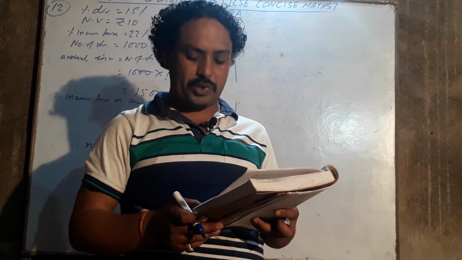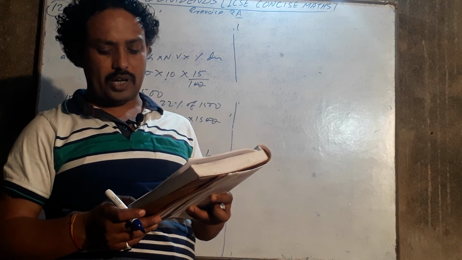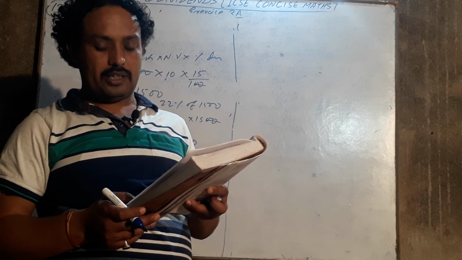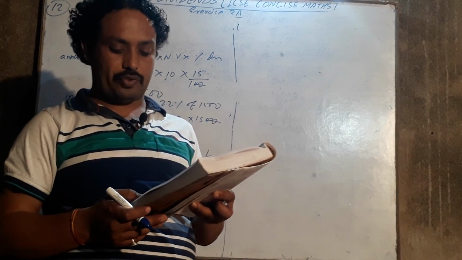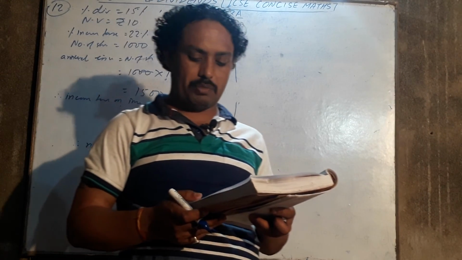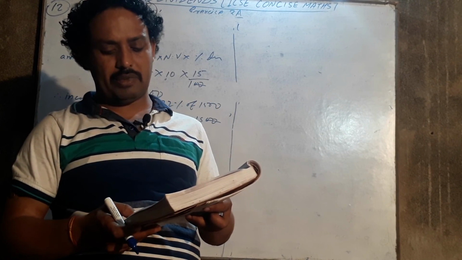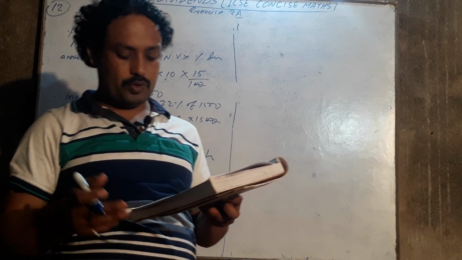Question number 14. A man invests rupees 1680 in buying shares of nominal value 24 and selling at 12% premium. 12% premium means the market value will increase by 12% of 24. The dividend on the share is 15% per annum. Calculate the number of shares and the dividend he receives annually. So the question is same as question number 13.